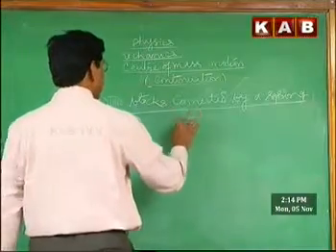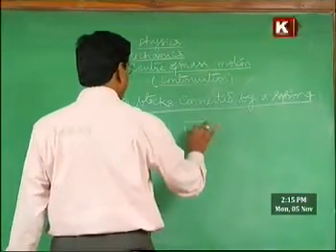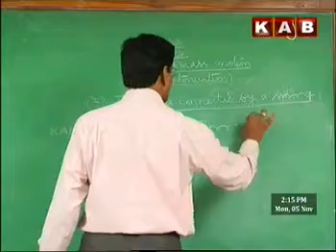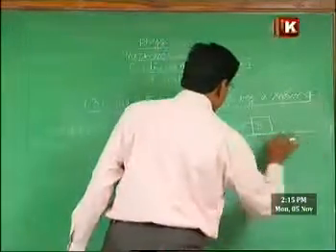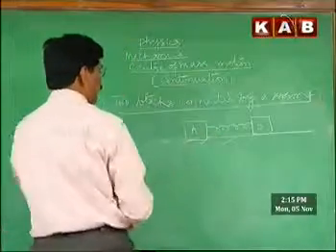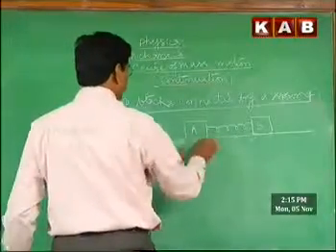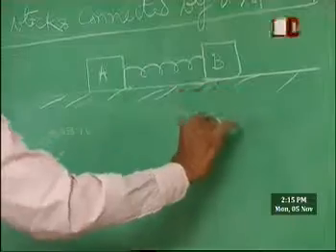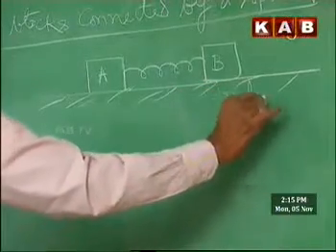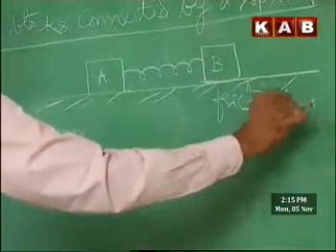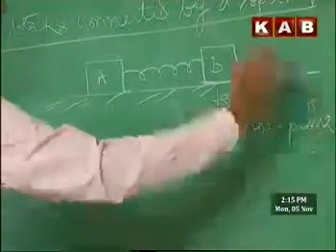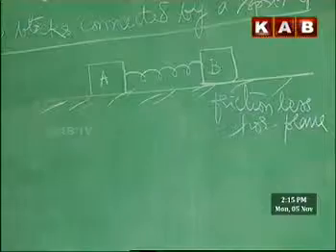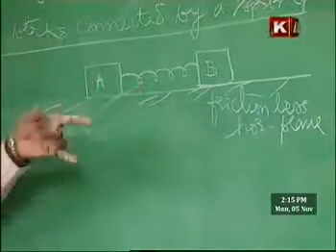In this case, let us consider two blocks A and B connected together by a spring, and let the system rest on a smooth, frictionless horizontal plane.